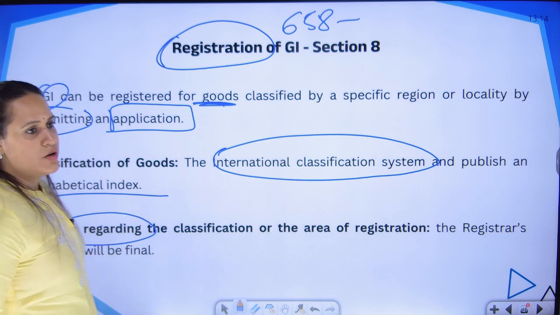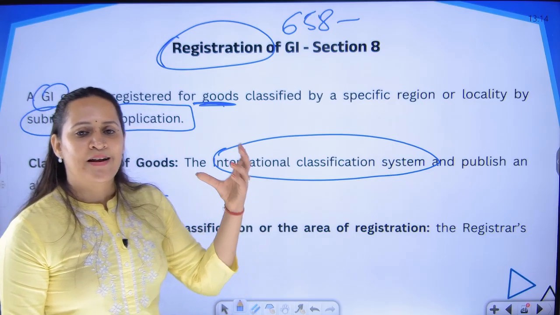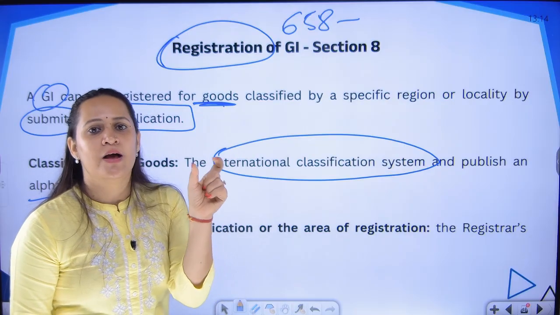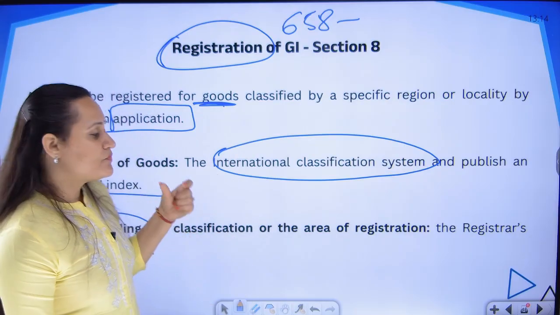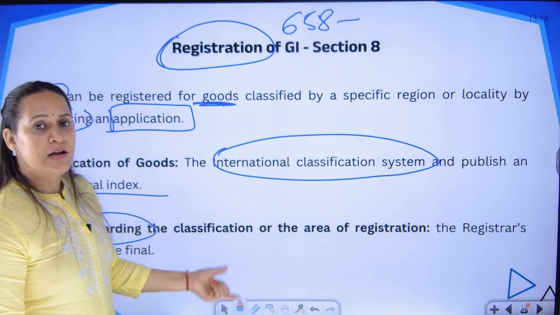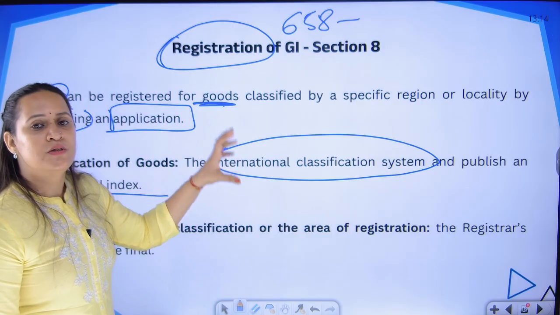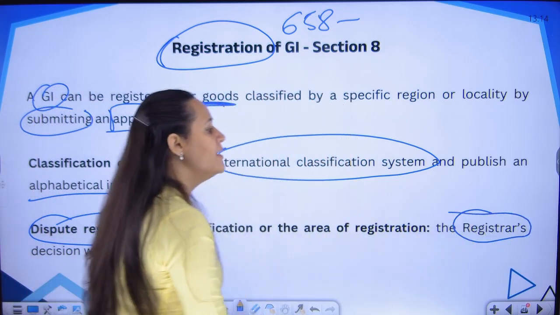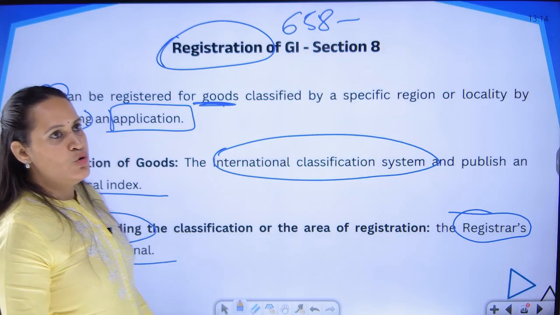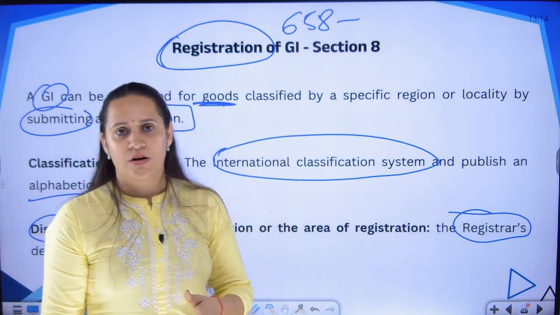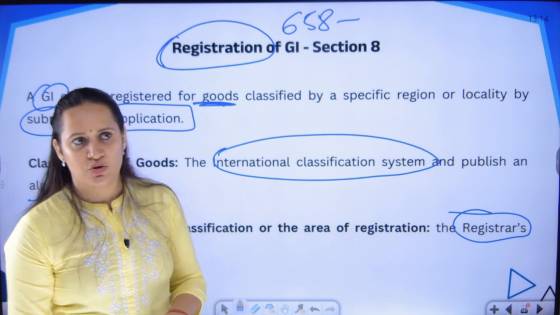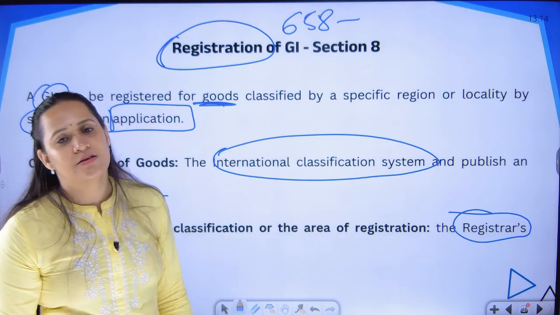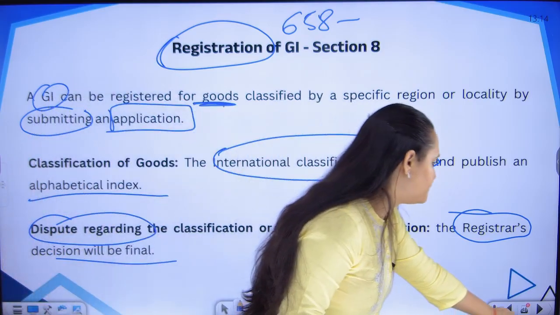If there is any dispute about whether a product comes under category A, B, C, what is the category, what is the classification number, because every good has a number. So, if you belong to a particular class and you have a dispute under which of the classes we should seek our registration, then whatever is the decision of the registrar, that decision shall be final. You might say class 1, they might say class 5, which is the class under which you have to seek protection. So, if there is a dispute under which class you want to protect your goods, the registrar's decision is going to be final.